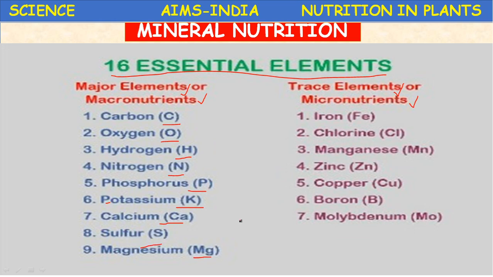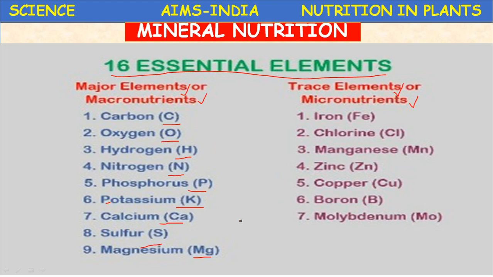These are the 9 major elements and 7 micro elements which play a very, very important role in the life of the plant, a very crucial role in the metabolic functions of the plant system. The symptoms of deficiency of these elements cause different types of diseases in the plants.